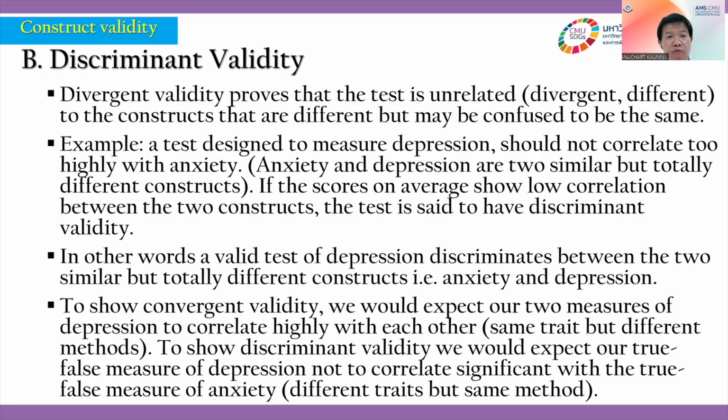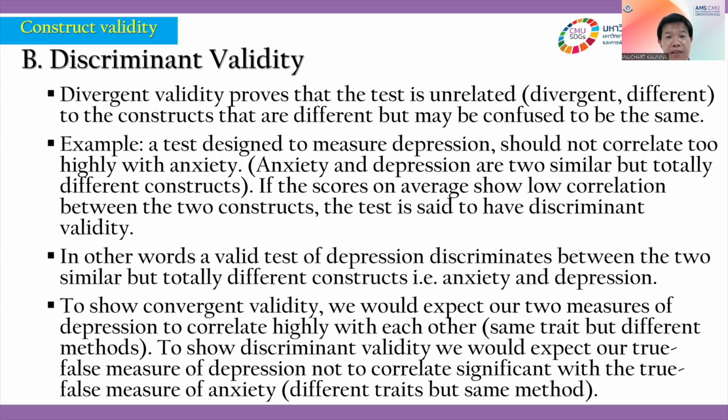Okay, discriminant validity. We also know it as divergent validity. Discriminant validity is proved when tests are unrelated to each other. Presumably TOEFL and IELTS would not come along together. It's divergent, not convergent, because they measure different constructs that may be confused as the same.